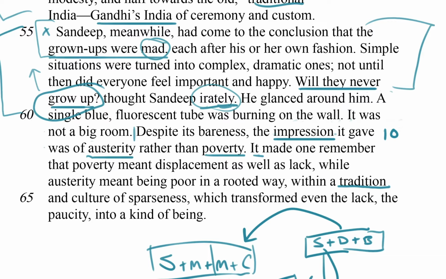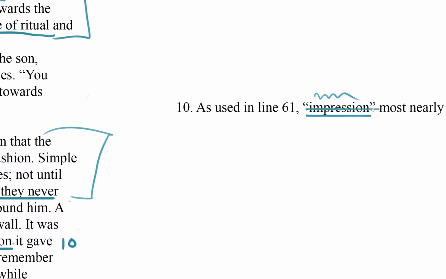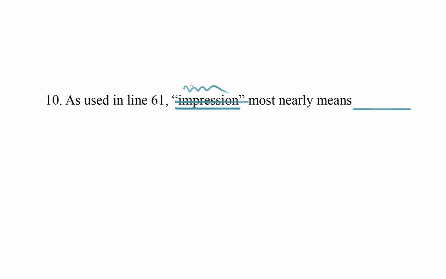So what I want to do with impression is basically come up with my own definition for the word. And I don't know, this is talking about the way a room looks. I might say picture, but I think I want to go with feeling. So let's go back to the question. I'm going to write feeling here. Not just the way something looks, but the way it makes a person feel. And let's expose those answer choices and see what we got.